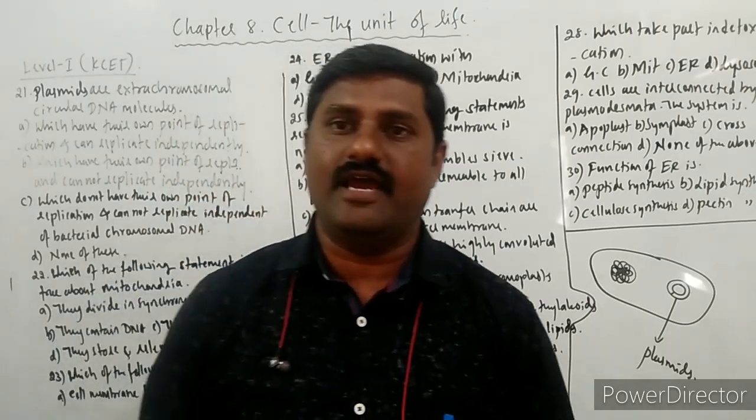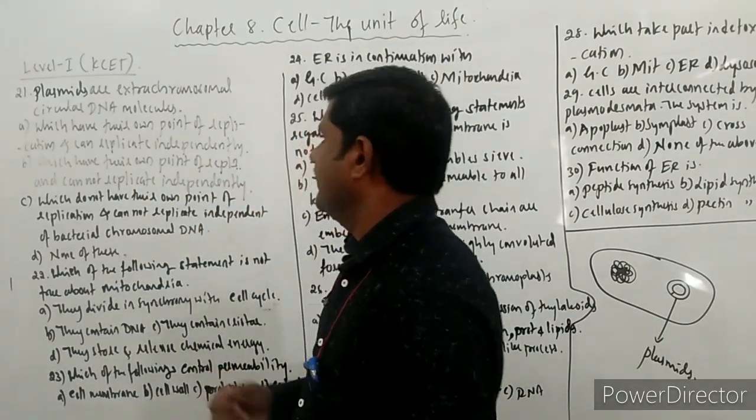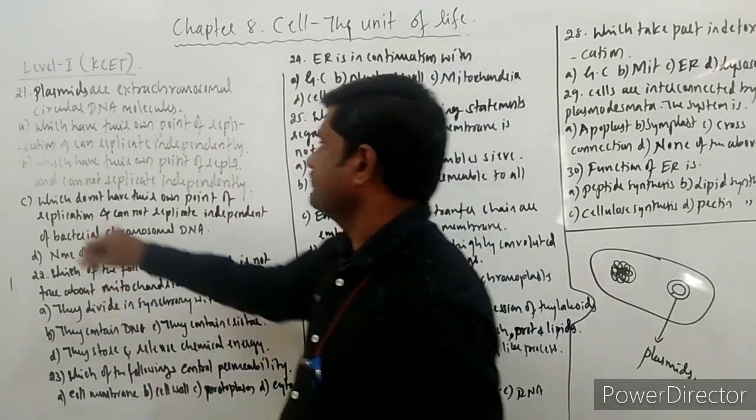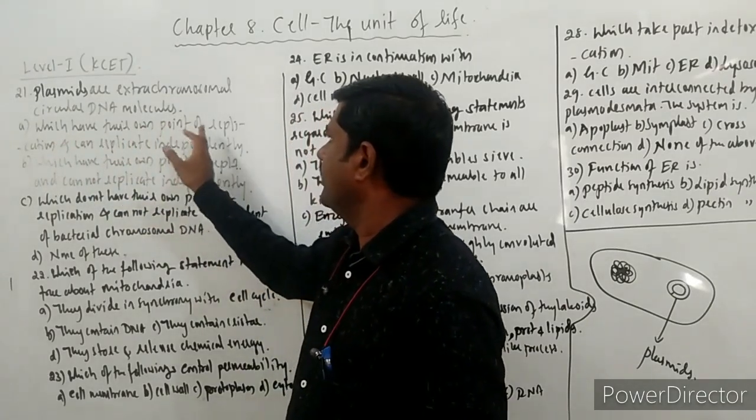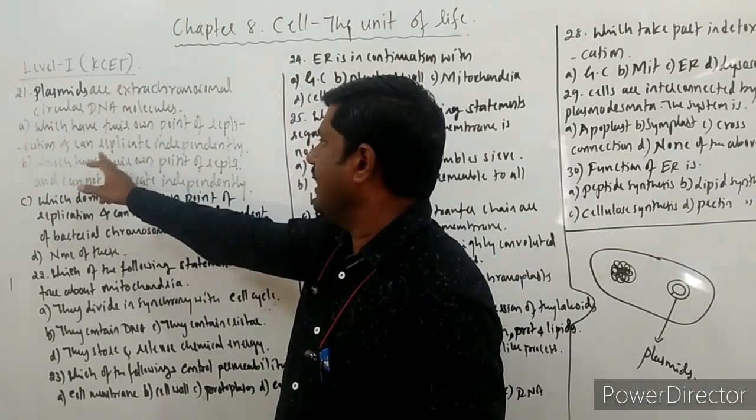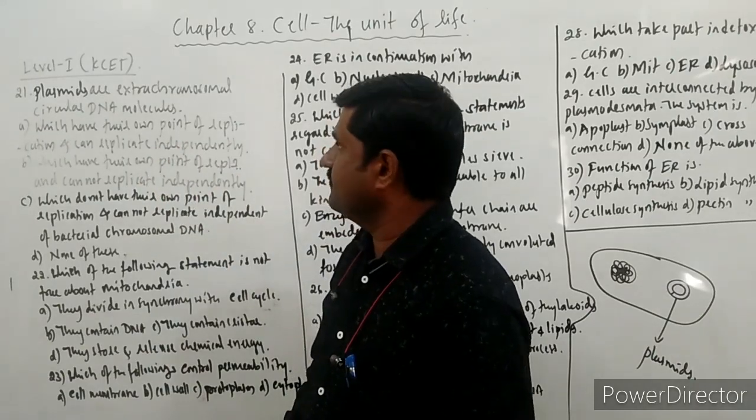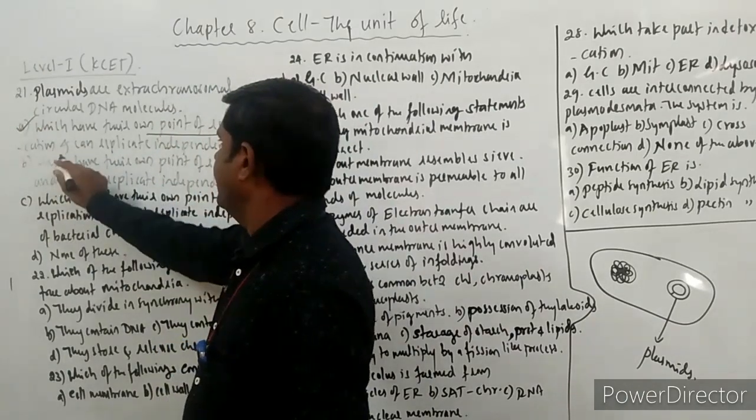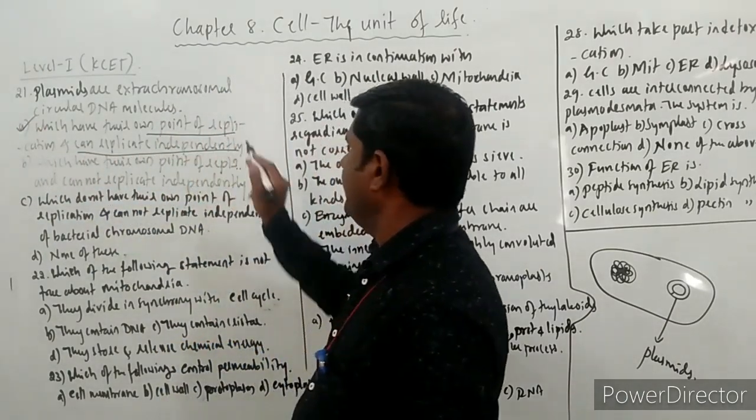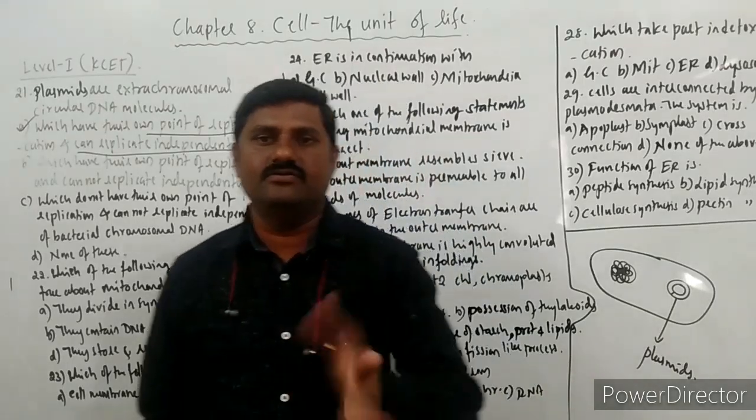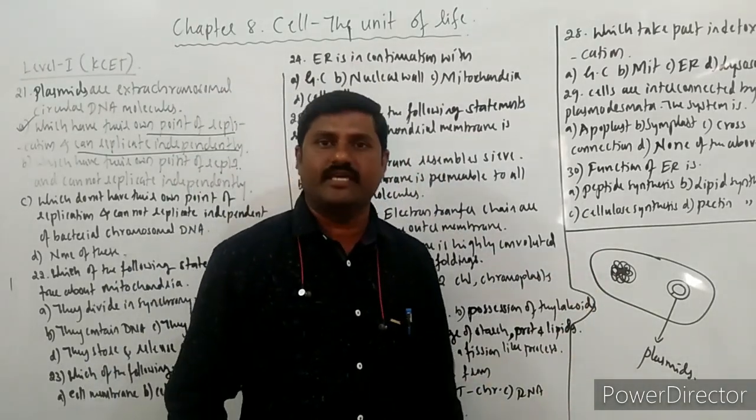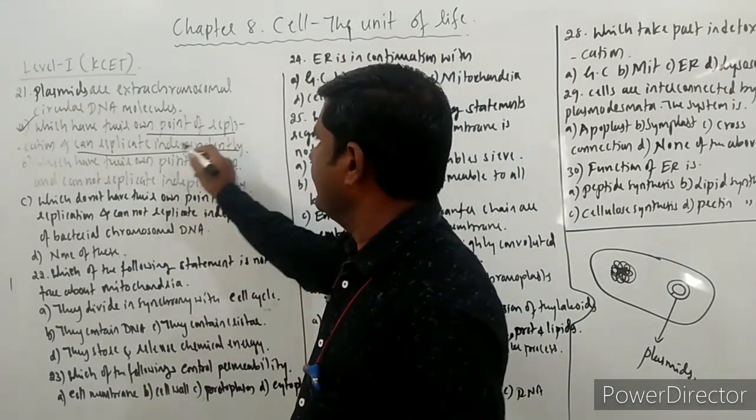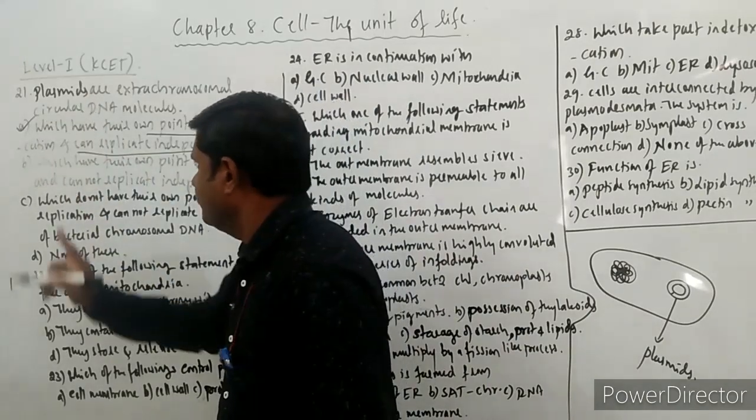So let us see the options and which is the statement which is connected to these plasmids. First option, which have their own point of replication and can replicate independently. Of course, they have their own point of replication, right? And can replicate independently. They do not depend on this chromosomal DNA, right? They can independently replicate themselves. Then this is the correct statement for these plasmids.